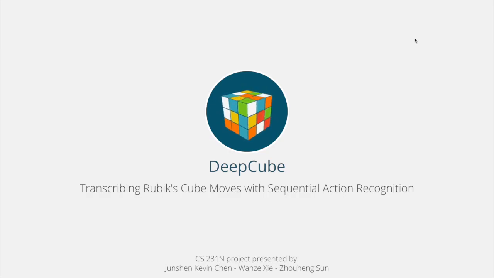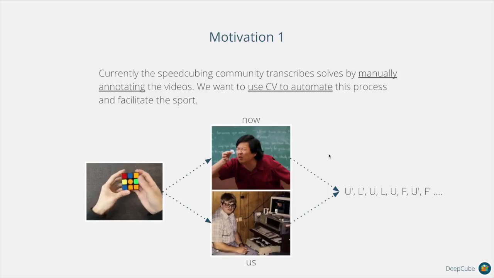This is DeepCube. We present our project on transcribing Rubik's Cube moves using computer vision-based sequential action recognition. In the speed cubing community, it is common practice to squint very hard at the videos to manually annotate them. We want to use CV techniques to automate this process so that we can spend most of our time speed cubing and only squint occasionally to debug the code.